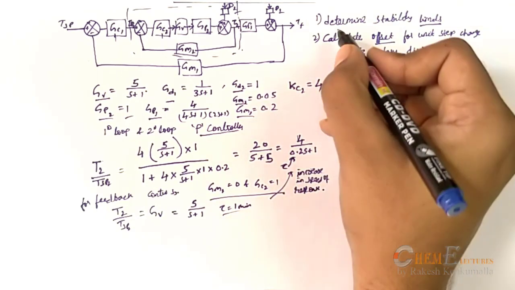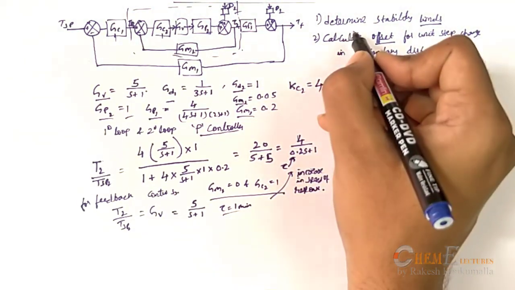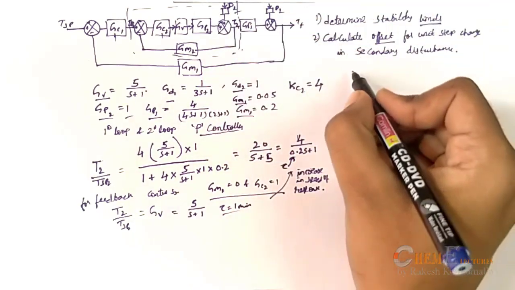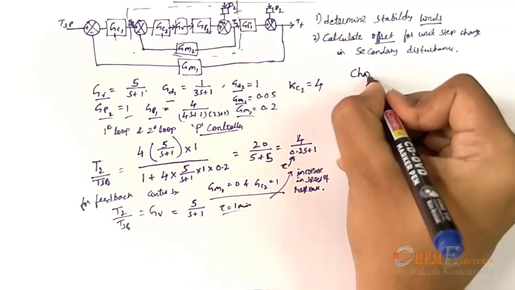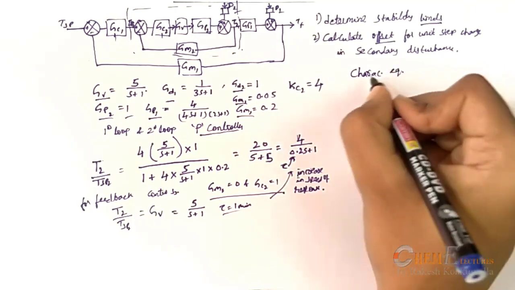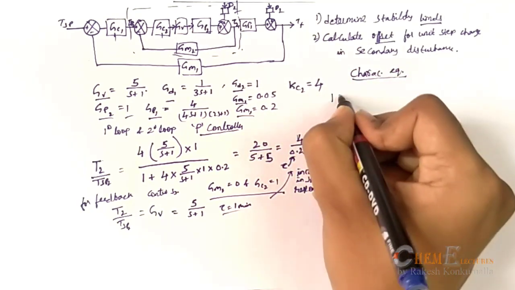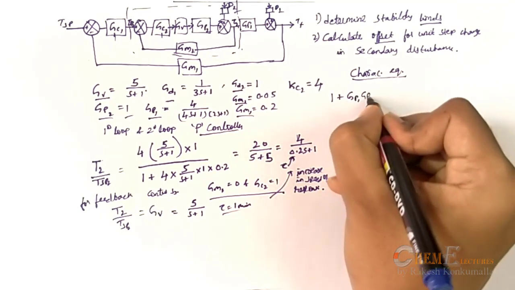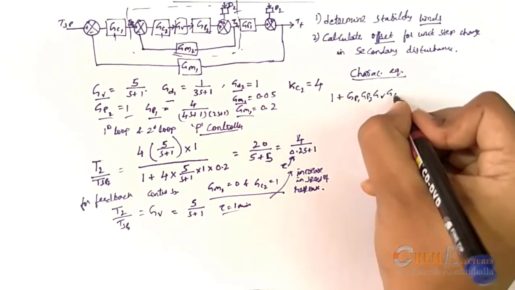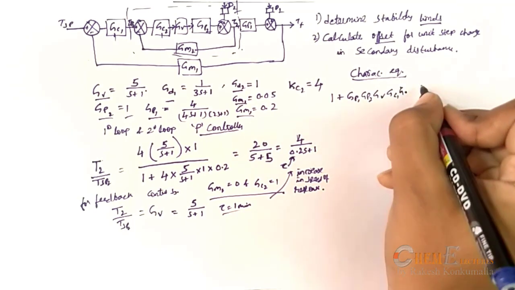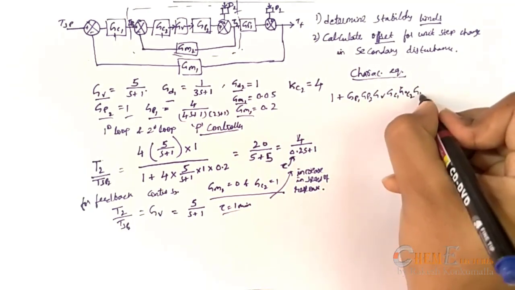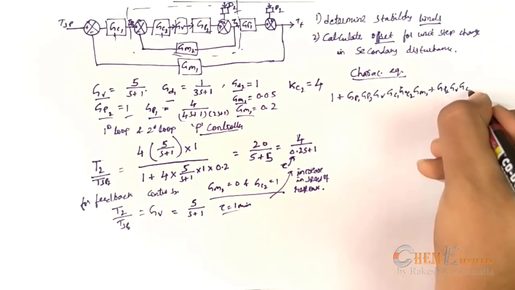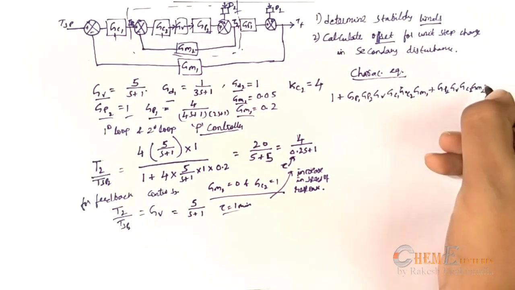Now coming to our example, we need to find the stability limit. For finding the stability limit, from the previous derivation, you can take a characteristic equation for this. That will be 1 plus GP1, GP2, GV, GC1, GC2, GM1 plus GP2, GV, GC2, GM2.